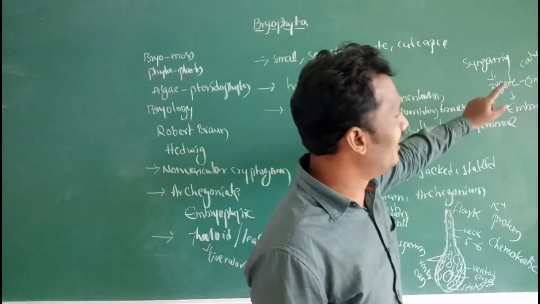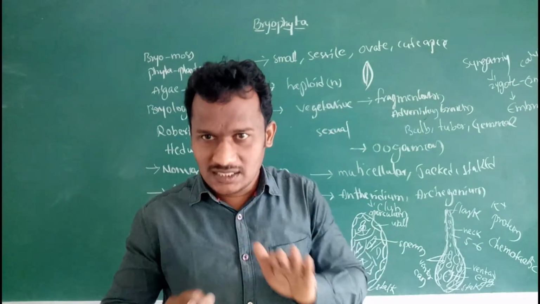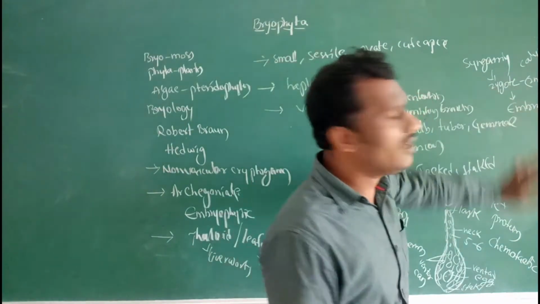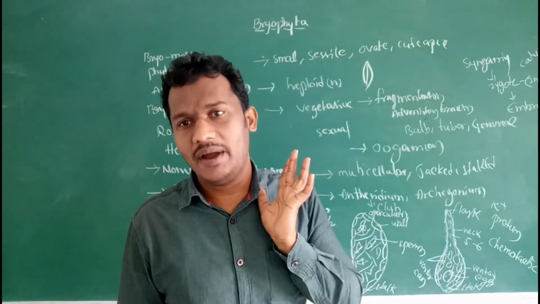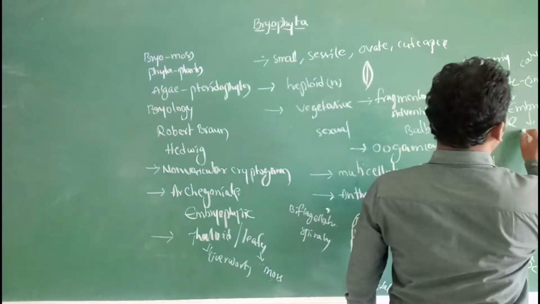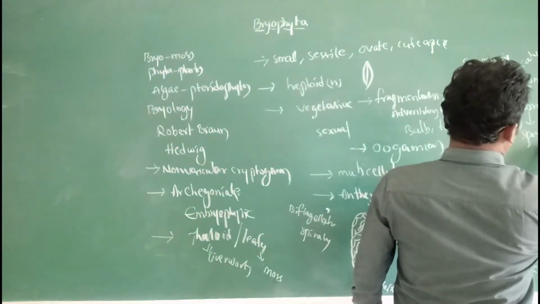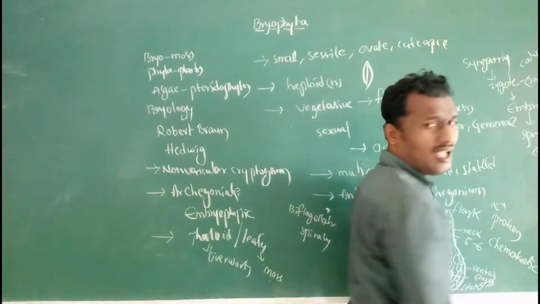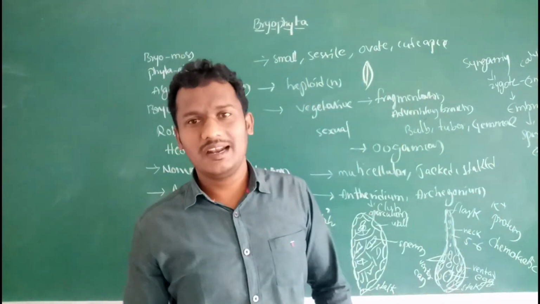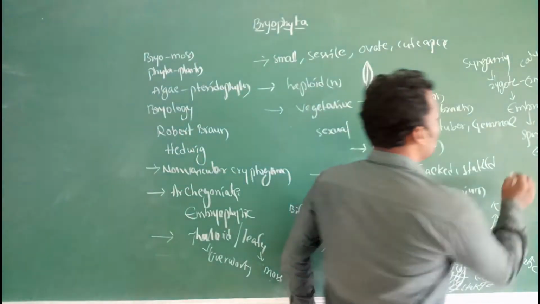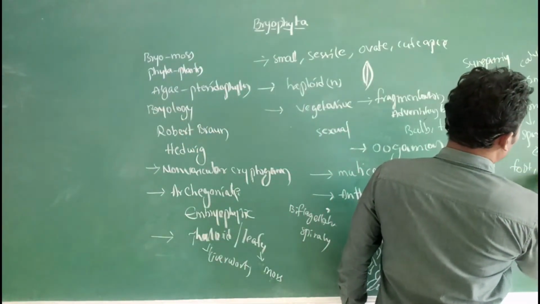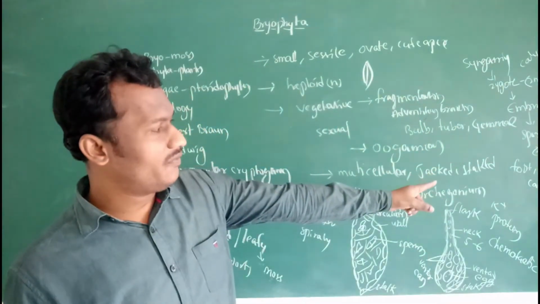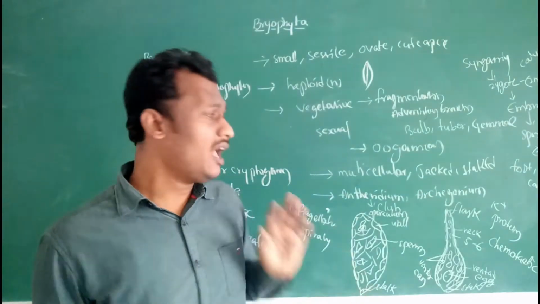Then the zygote immediately undergoes mitotic division. There is no resting stage, no zygospore stage. It develops into an embryo as a result of mitotic division. Then the embryo develops into the sporophyte. The sporophyte is also 2n. The sporophyte is differentiated into three parts: foot, seta and capsule.